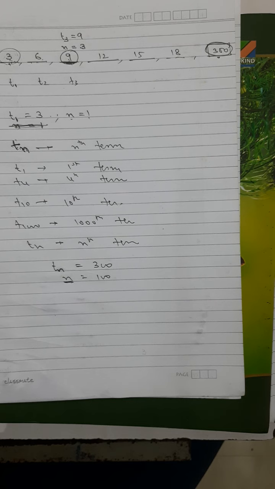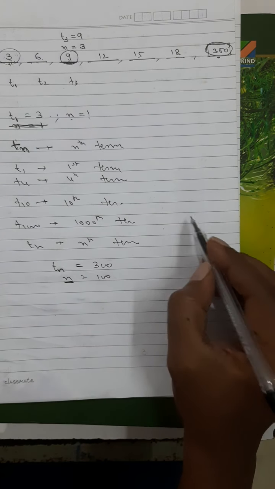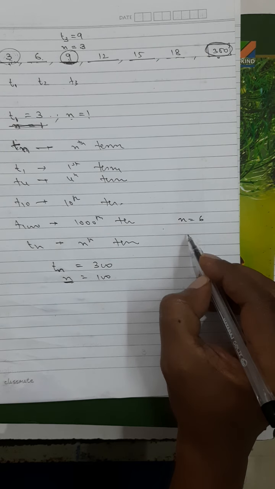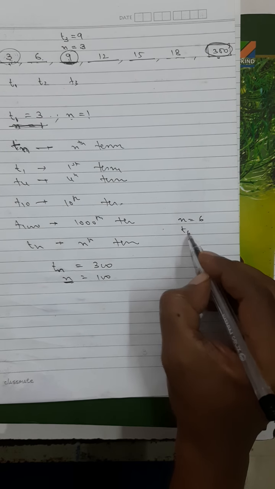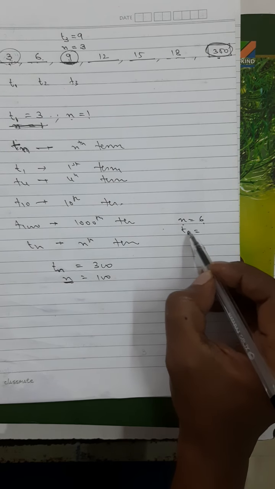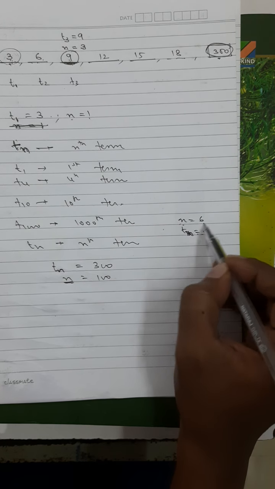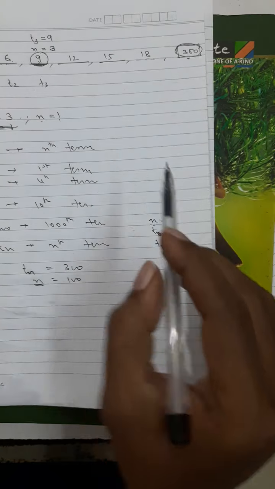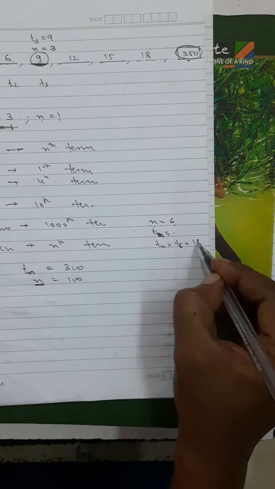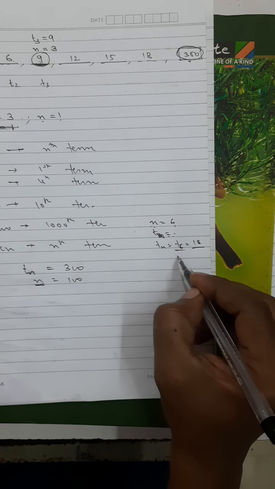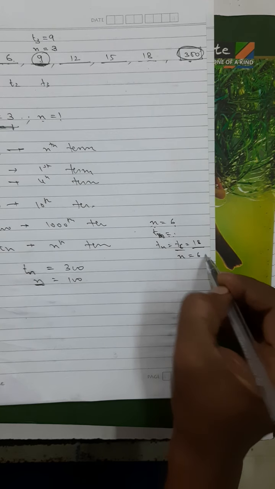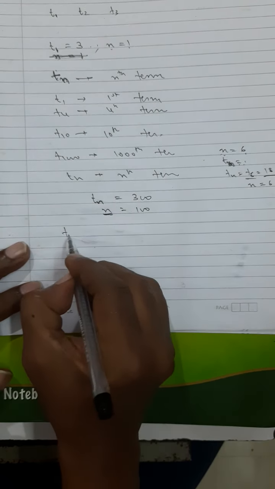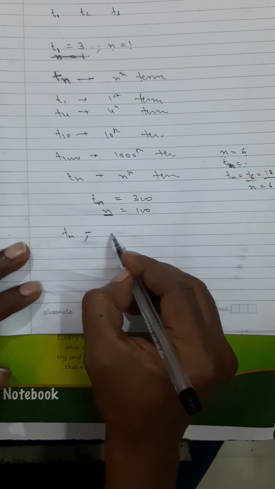Try to understand this. If I talk about n is equal to 6, then who is sitting at the 6th term? N is equal to 6. Then Tn is equal to what? Tn, with n equal to 6, is T6. And T6 will be what? 18. T6 will be 18. And n is equal to 6. So you have to understand the meaning of Tn, and you have to understand the meaning of n.